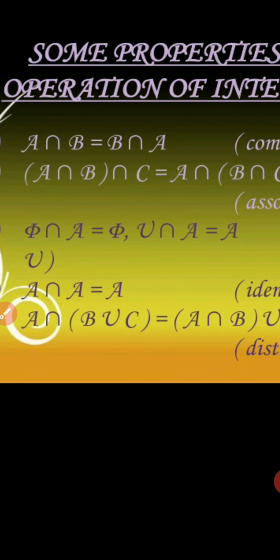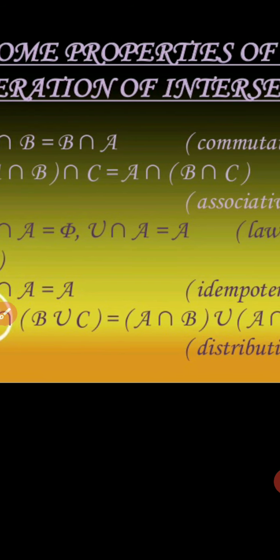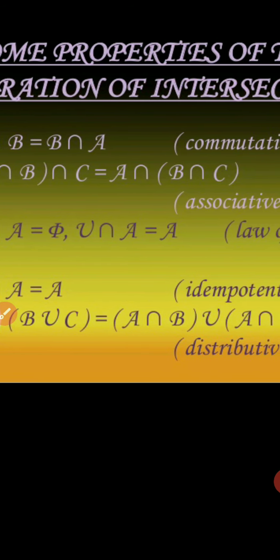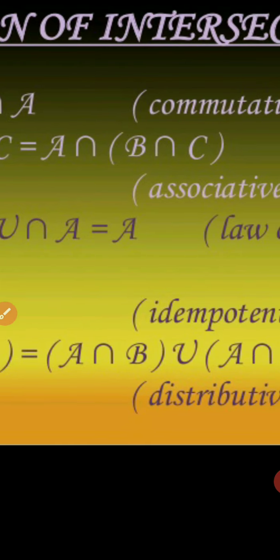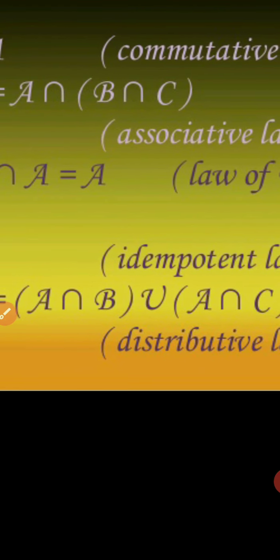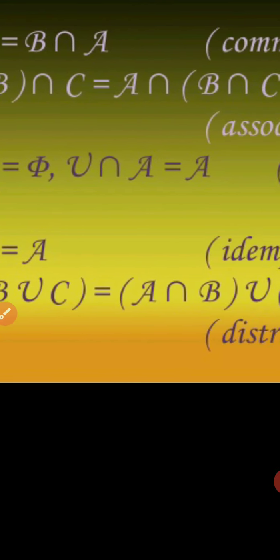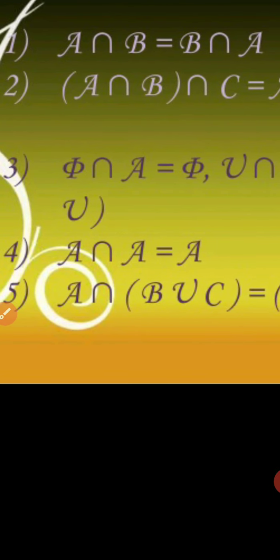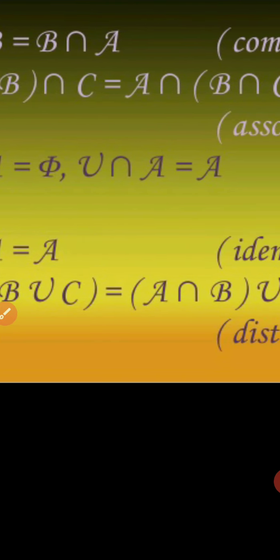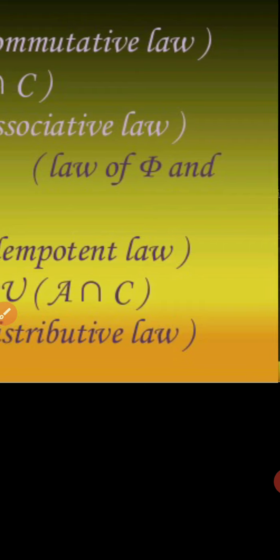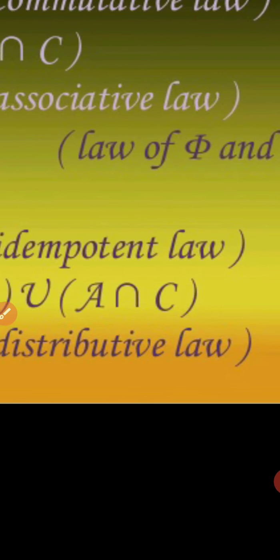Third one, phi intersection A equals phi, and universal set intersection A equals the same set A. This is called law of phi and U. Fourth one, intersection of A with A itself is A. This is called idempotent law.